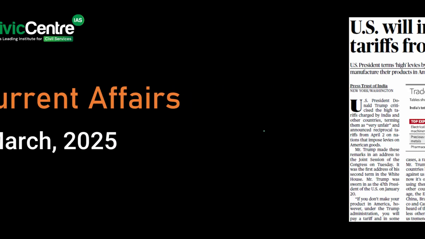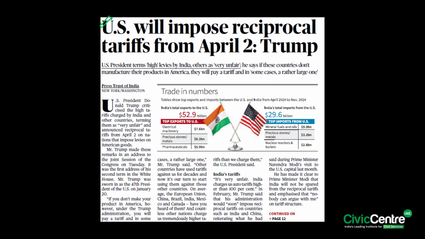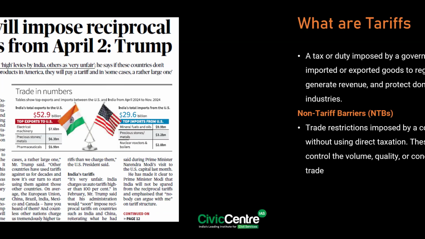So the first article here says that US President Donald Trump criticized the high tariffs charged by India and other countries, terming them as very unfair, and announced reciprocal tariffs from April 2nd on nations that impose levies on American goods. So in this context, we'll talk about the relevant aspects.